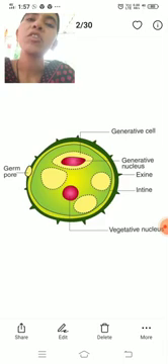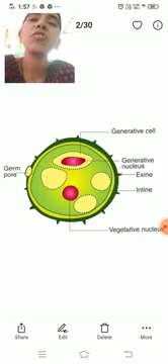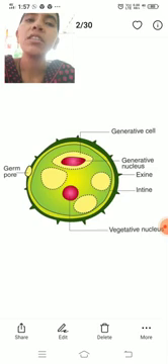In vegetative cells, the nucleus is spherical or irregular in outline. It contains thin chromatin, and the vegetative cell has one or two nucleoli.